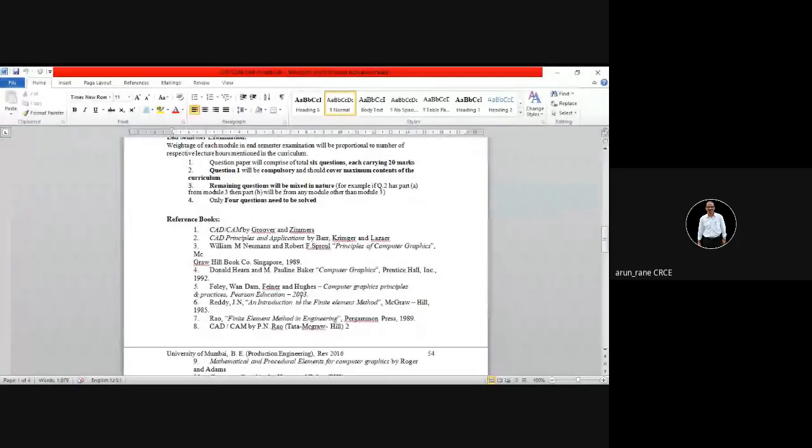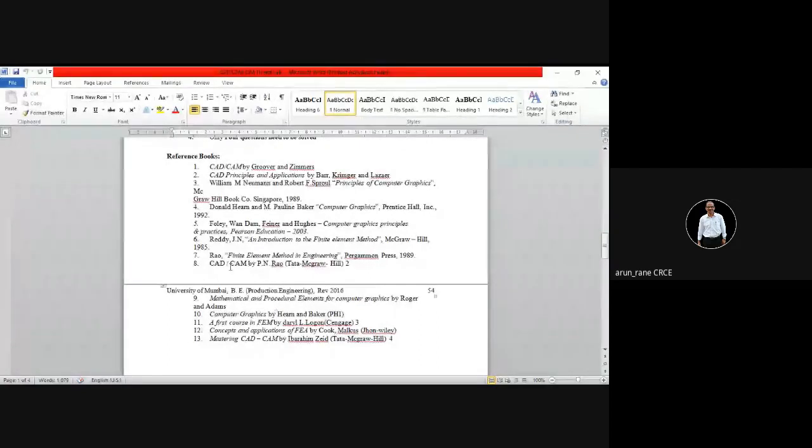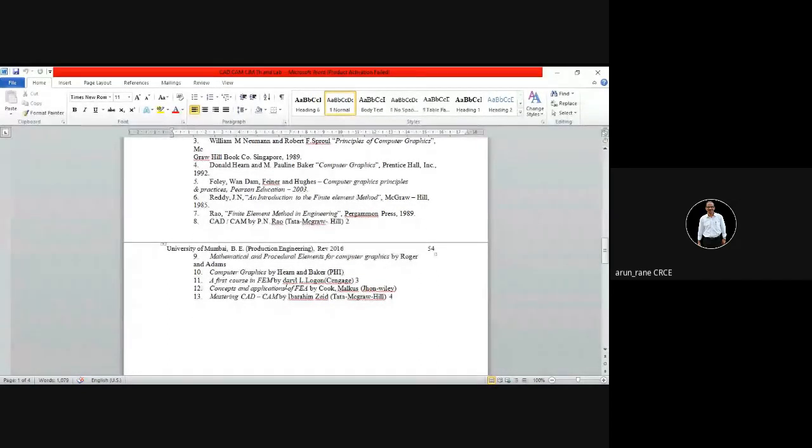Regarding the study material, for CAM you can refer to P.N. Rao. That one book is sufficient. CAD CAM by P.N. Rao, and it has CAD also, and it has FE also. So I think from the examination point of view or even learning point of view, CAD CAM by P.N. Rao is sufficient. We have sufficient copies in our library, and the ebook is also available. I will share this ebook with you. I'll upload it on the drive.